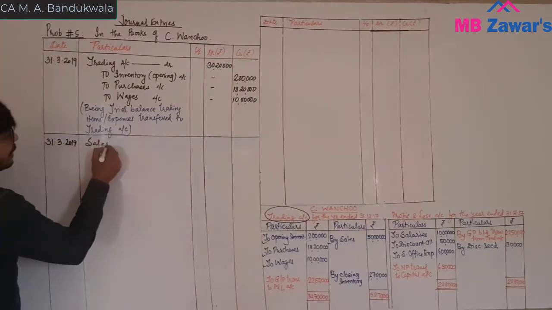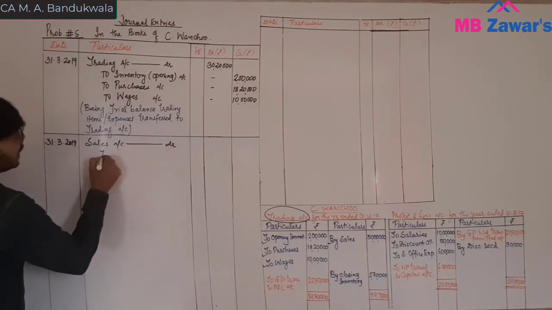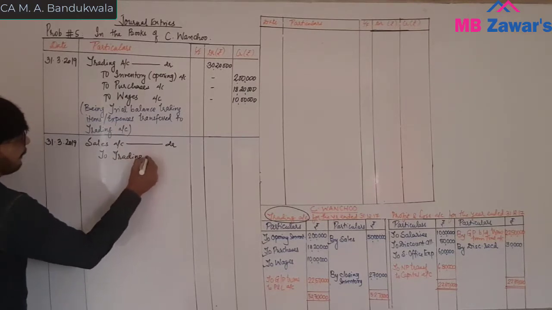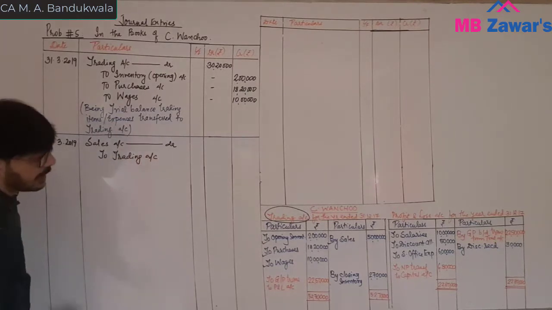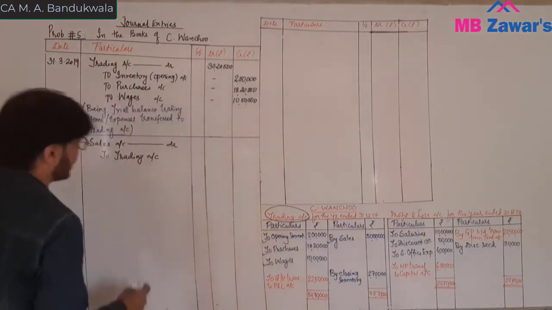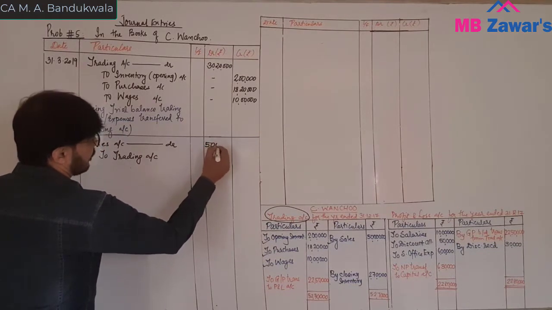Sales account debit to trading account. What is the value? And one more item you have, that is the closing inventory. Differently we will pass that. 50 lakh.